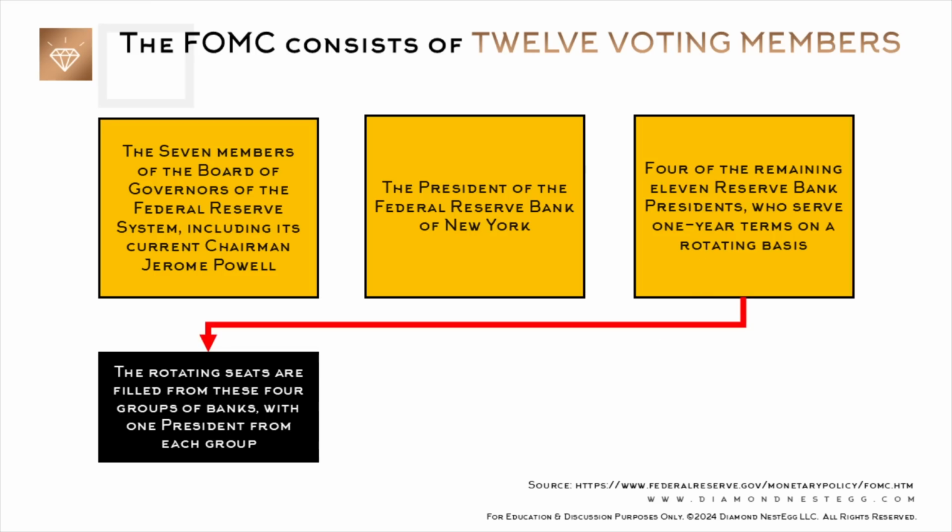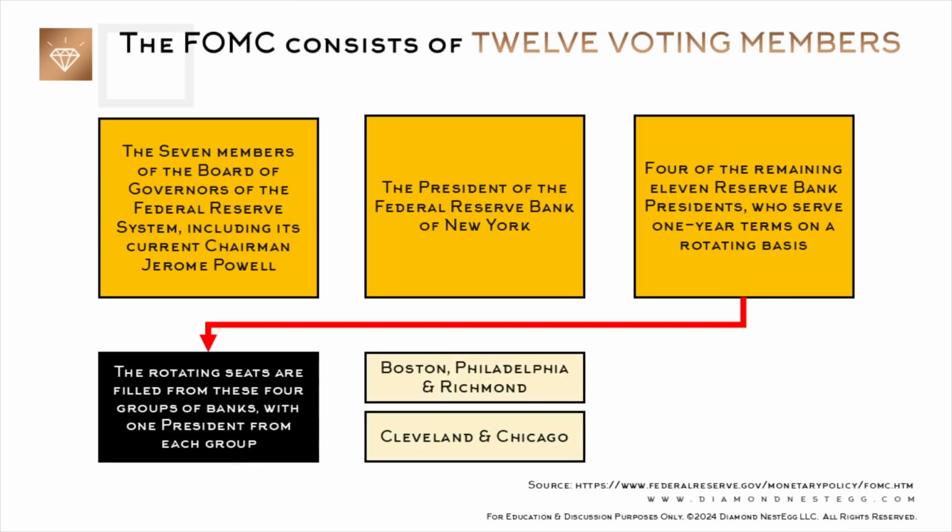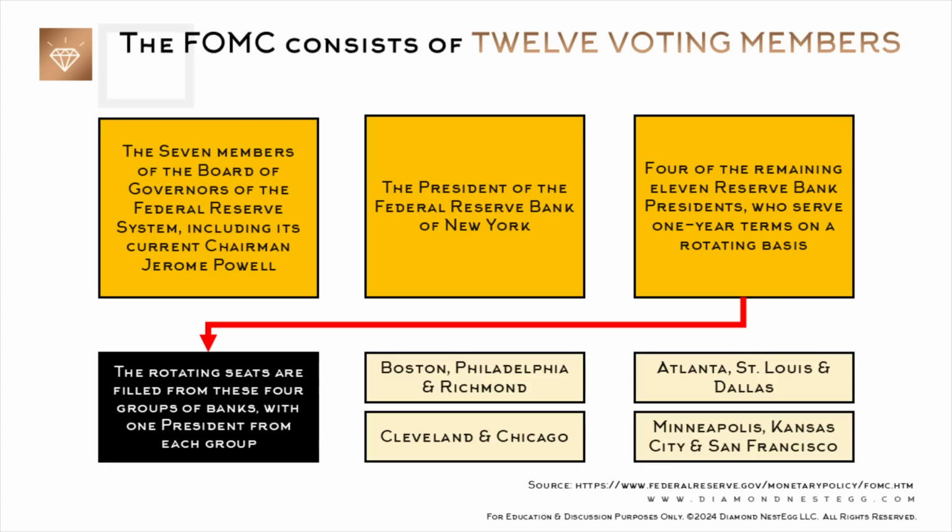The rotating seats are filled from the following 4 groups of banks, 1 bank president from each group: Boston, Philadelphia, and Richmond, Cleveland and Chicago, Atlanta, St. Louis, and Dallas, and Minneapolis, Kansas City, and San Francisco.